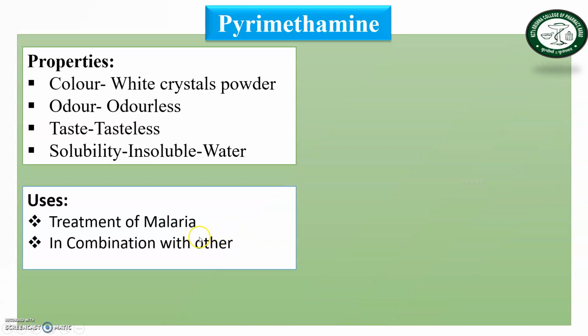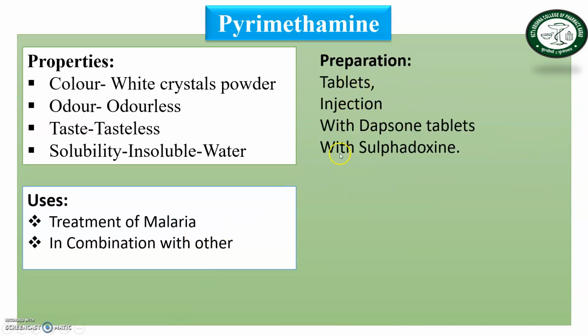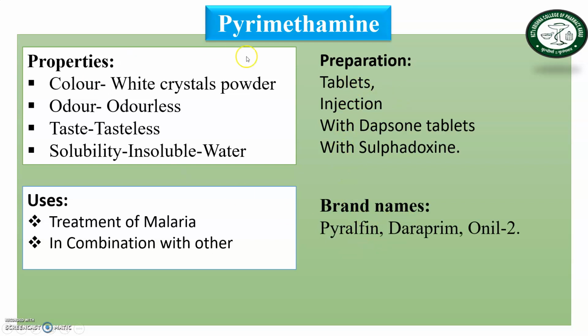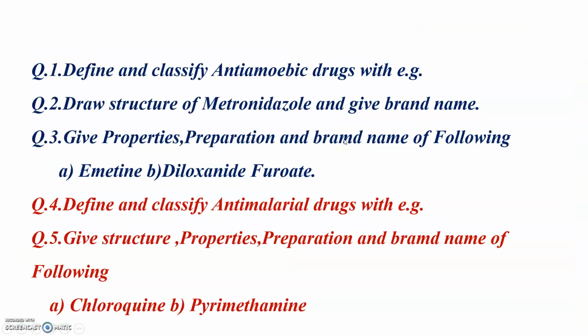What are the properties, uses, preparation, and brand names of pyrimethamine? Pyrimethamine is used in malaria, in combination with other antimalarial drugs. Preparations include tablets and injection, and combinations with Dapsone tablet and sulfadoxine tablets. Brand names are Parafine, Daraprim, and Onil. This is the detail about pyrimethamine.